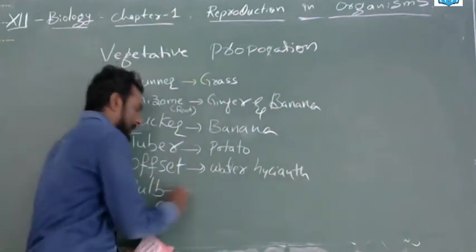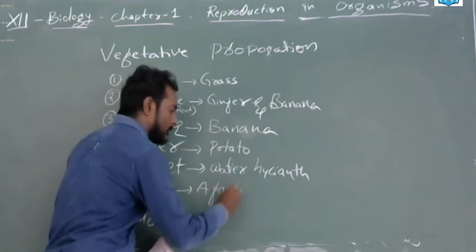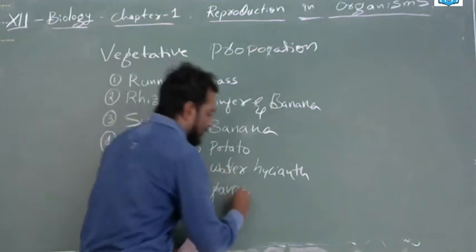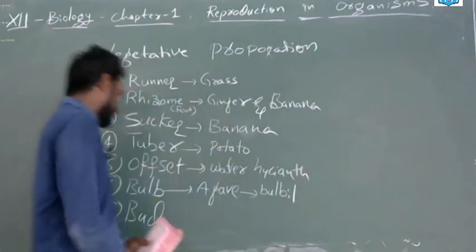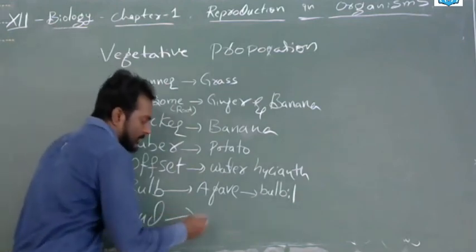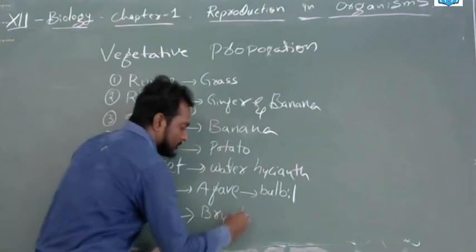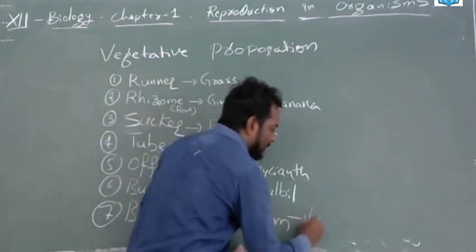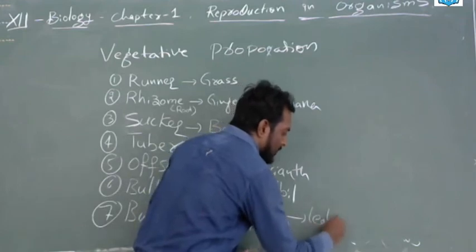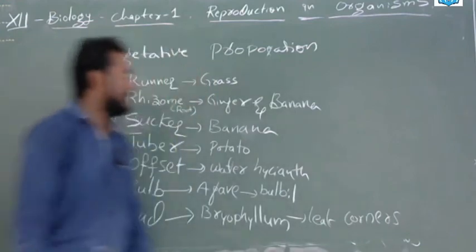Bulbs are like onion bulbs, and in the agave they are called bulbil. Buds can be seen in bryophyllum, on the leaf corners. Clear? Have a look at this.